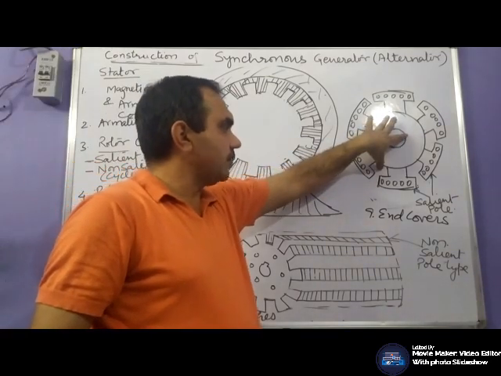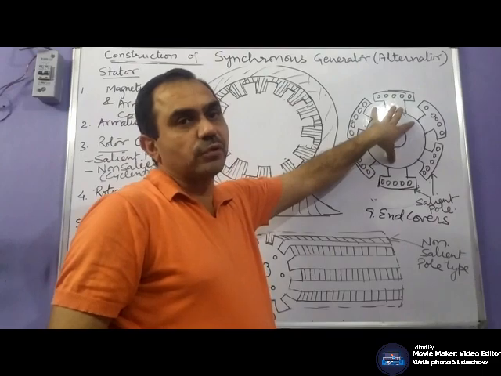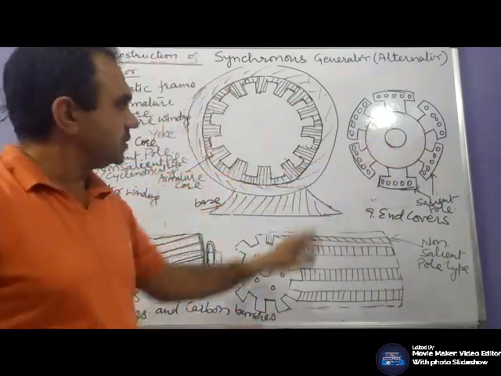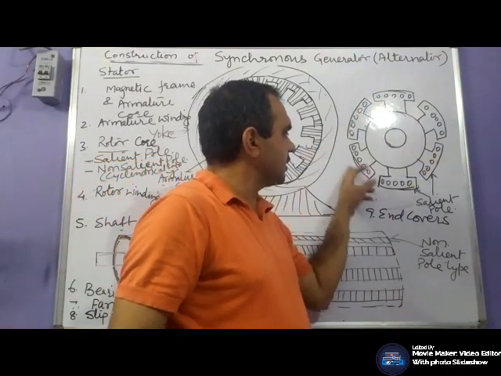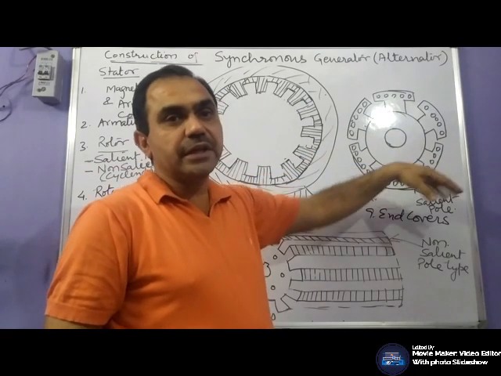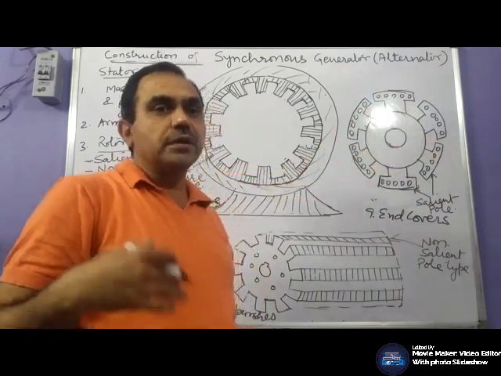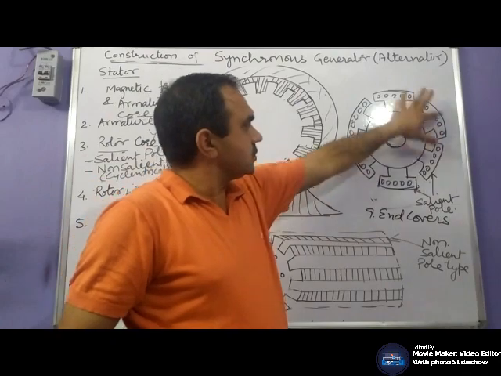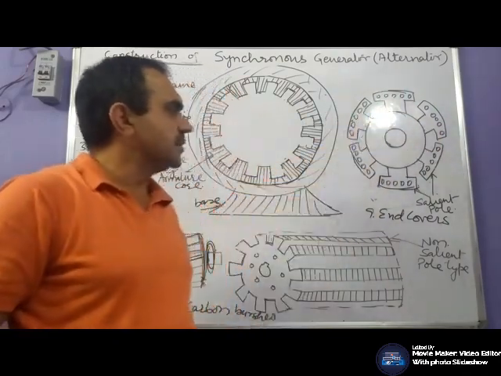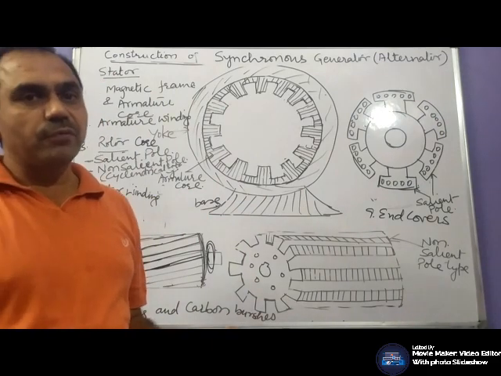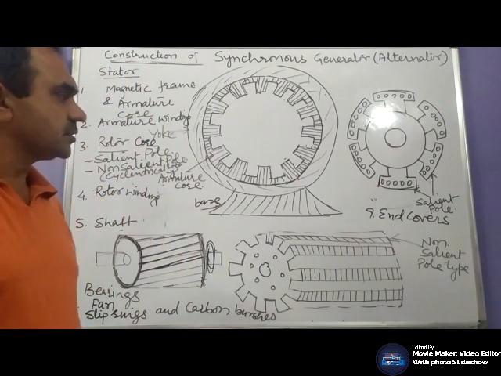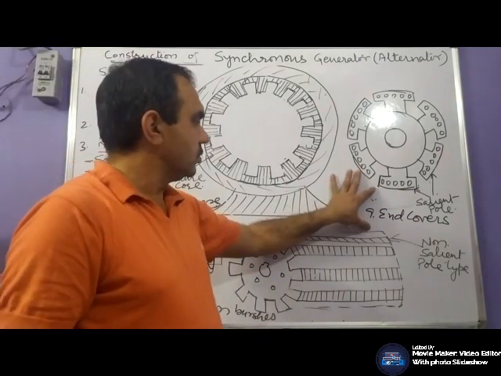In salient pole type, the poles are projected. For example, this is a 6-pole machine. It indicates 6 poles. If it is an 8-pole machine, it will indicate 8 poles. So these poles would indicate the number of poles of the machine. Generally, these types of rotors are used for low speed turbines, where the speed of the turbine is low.